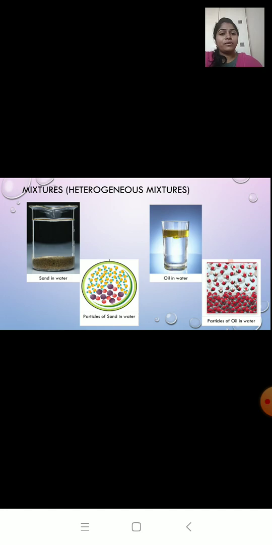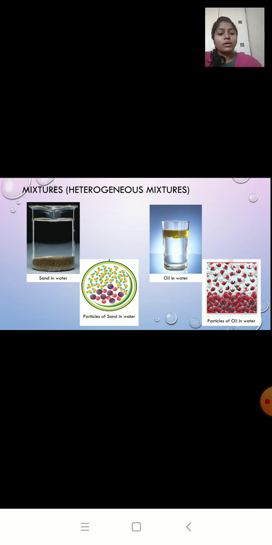Okay. Now oil and water. Again, when you mix oil in water, the oil will float on the top and water at the bottom. Again, we can easily differentiate between oil and water. It does not look same throughout. The composition is not same.